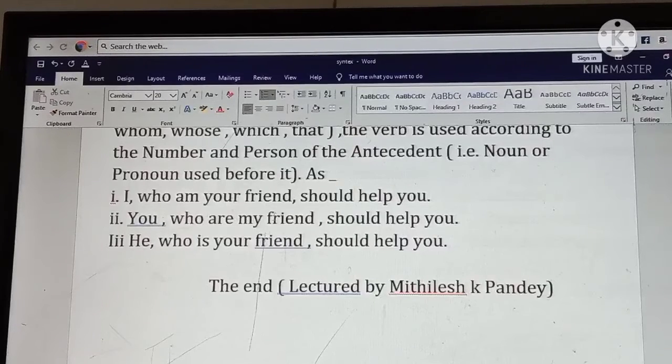You who are my friend should help. The subject you agrees with the helping verb are. Third, he who is your friend should help. He agrees with the helping verb is.